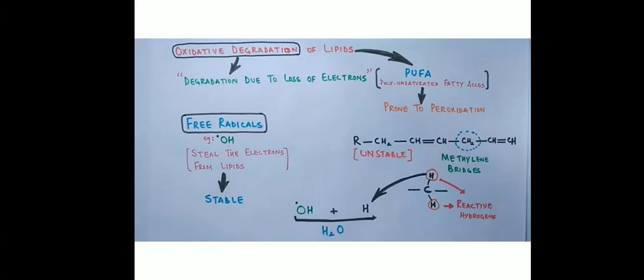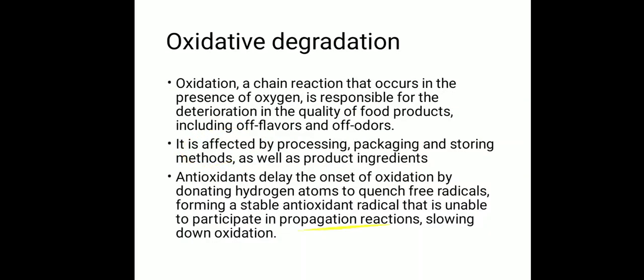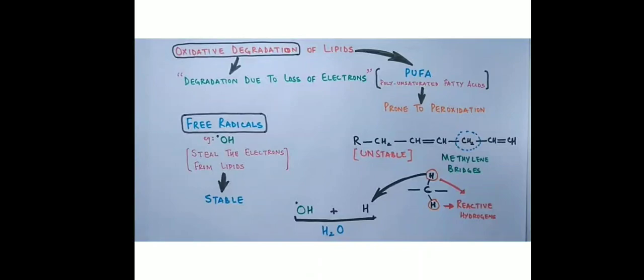Now what will happen is, this free radical strives for an oxygen molecule. One example of a free radical is OH with a dot on top. So this is an example of a free radical. Now how will this free radical come in contact with the polyunsaturated fatty acid?